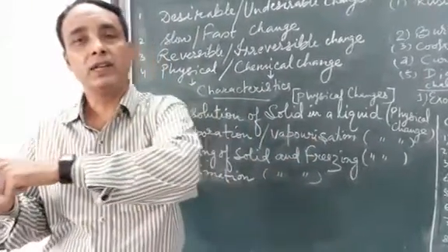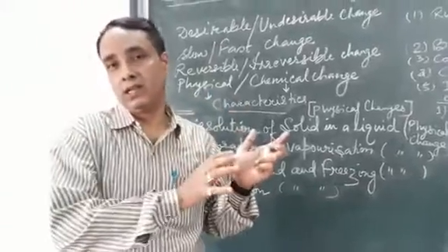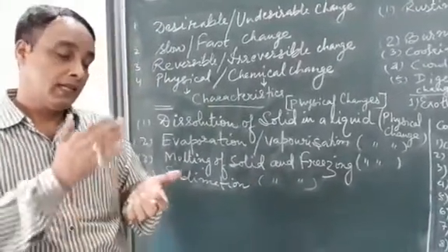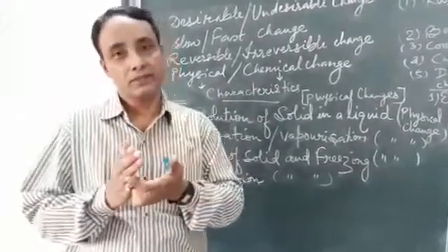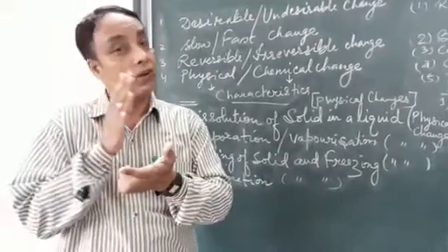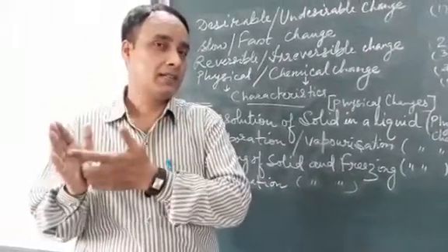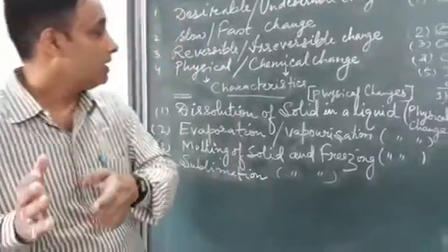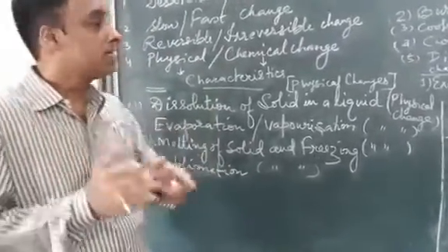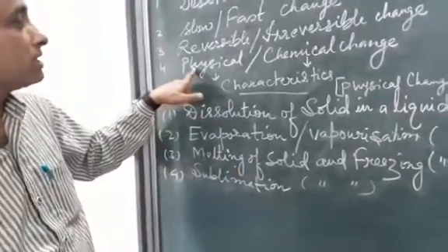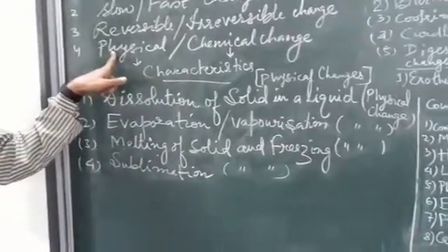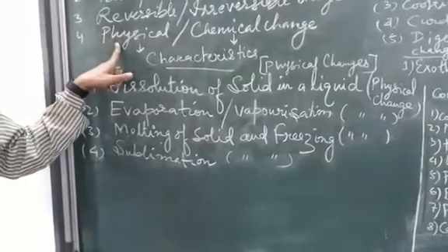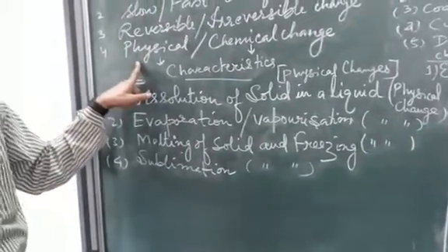It can be reconverted back to its original form. Let us take for example the change of ice to water. On heating, ice gets converted to water, and water upon cooling gets converted to ice. So this is an interconversion of the states of matter. So this is a physical change. This is one of the examples of physical change.